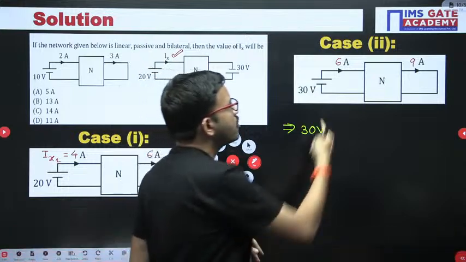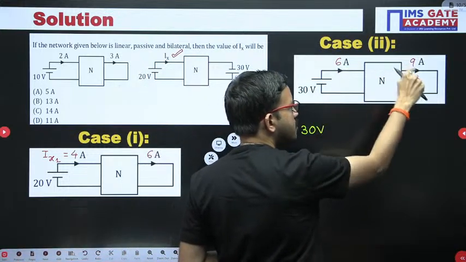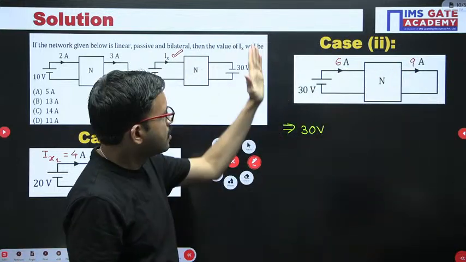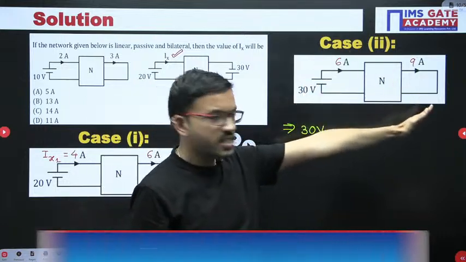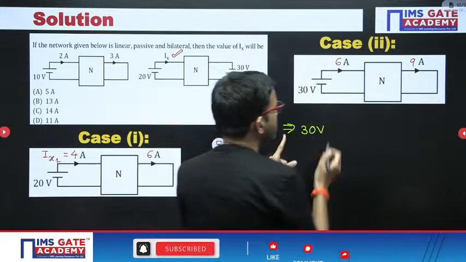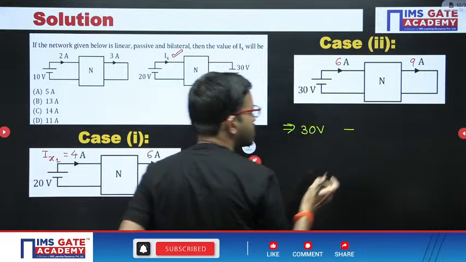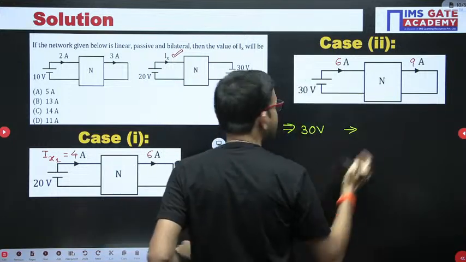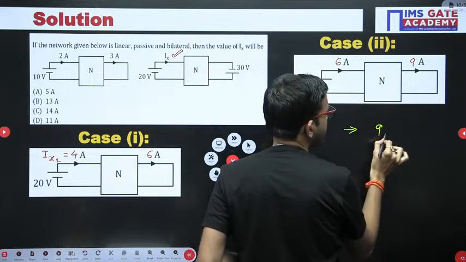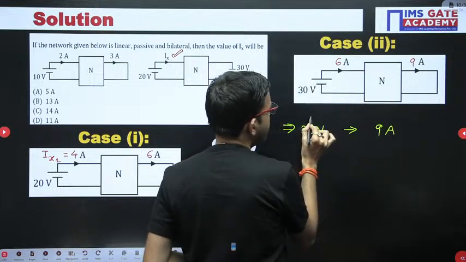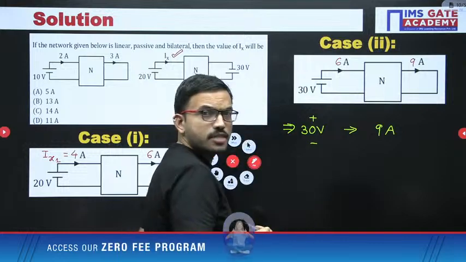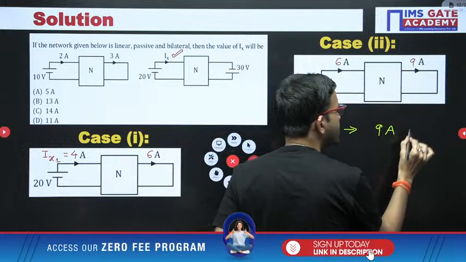I am just focusing on the response because of this source. Because of this 30 volt source you are getting 9 ampere. With the 30 volt source, voltage polarity is plus minus here, and 9 ampere is going downwards.